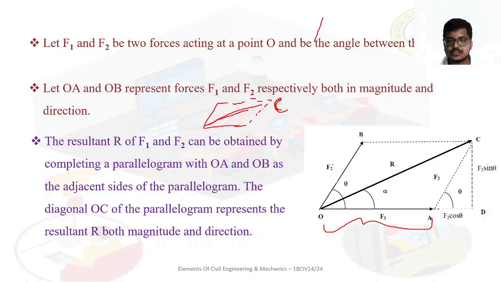The diagonal OC, so this value gives us the resultant force from the values F1 and F2. The resultant R will be the diagonal of the parallelogram OACB. Okay, so this was about the law of parallelogram of forces.